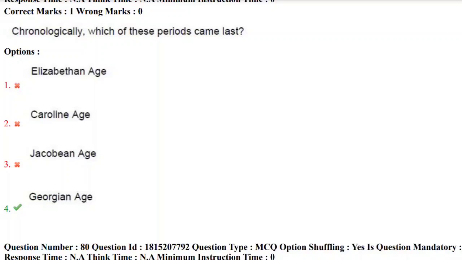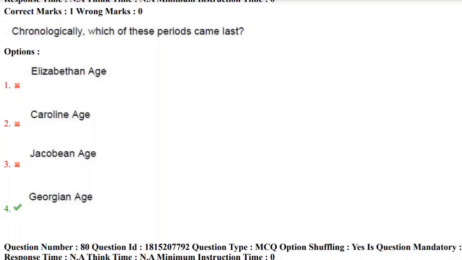Remember, this is again a question on the history of English literature, the chronological order of the periods. The correct order is Elizabethan age, Jacobean age, Caroline age, and Georgian age.